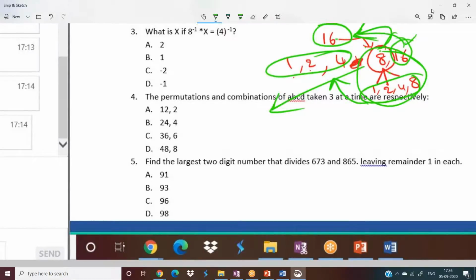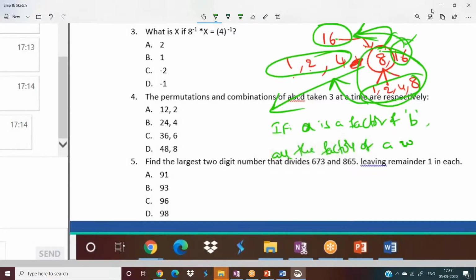Let's not get confused. Just remember, if a is a factor of b, all the factors of a will be factors of b. If a is a factor of b, then all the factors of a will be factors for b also. No doubt in that. Just take a screenshot of this. This is a very, very important point for AMCAT. Not only for AMCAT, for TCS also.